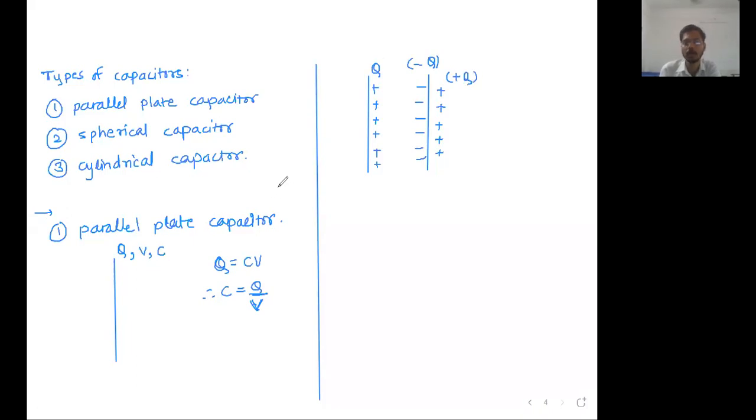This is what is going to happen with the conductor. This is going to be the value of the induced charges. This is what happens if you place a second conductor near the first conductor. Okay, all right. Now we have to ground the second conductor.